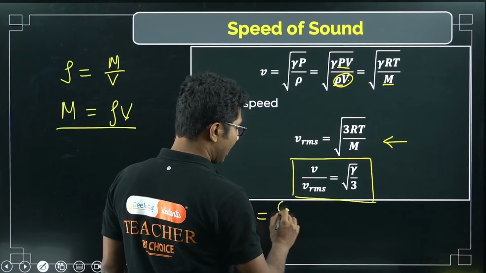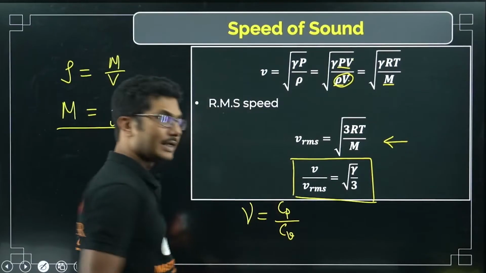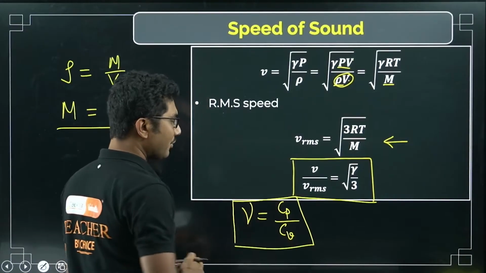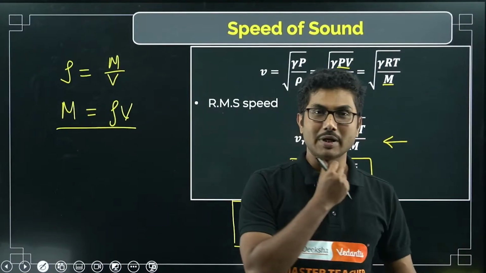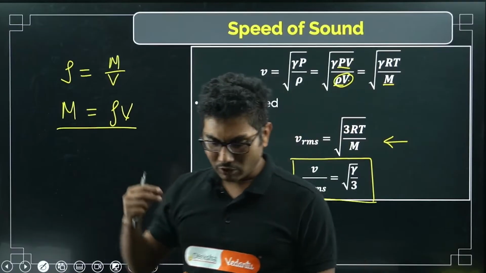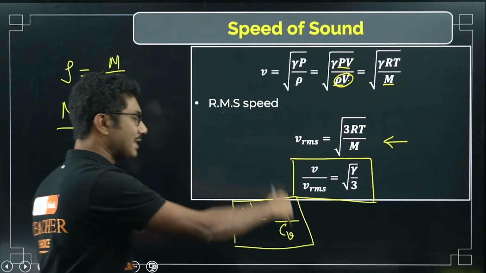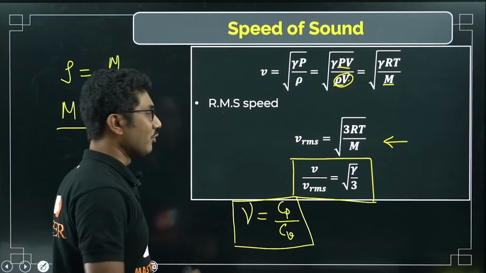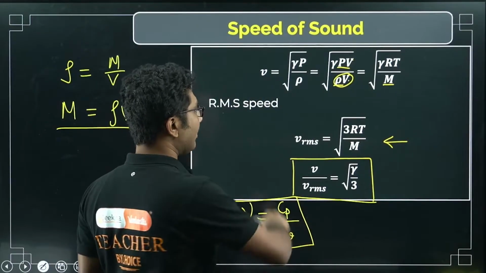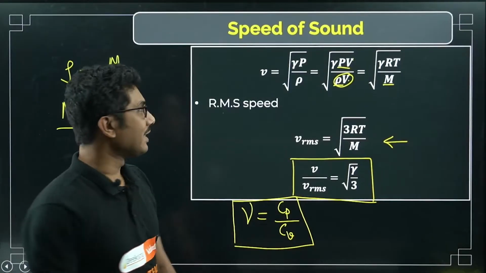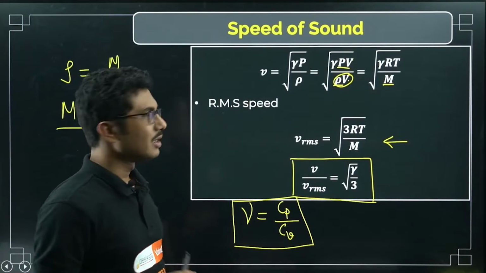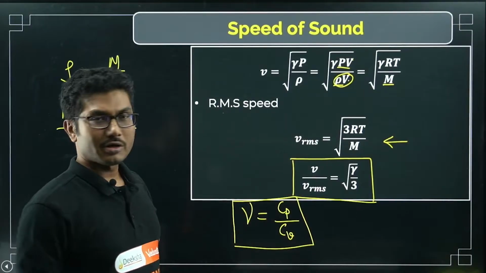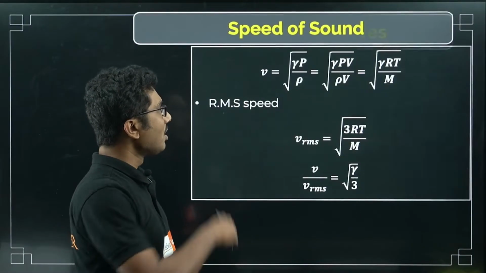Gamma is Cp by Cv. Right, gamma is Cp by Cv. Based on what type of gas you are using, you can calculate the ratio of V by VRMS. This question not only comes in KCET, based on this formula, questions also come in JEE Mains exam, in NEET exam as well. So you have to remember this formula. This is a very, very important formula from this chapter. They try to test you whether you know the relationship or not. So it is very important.